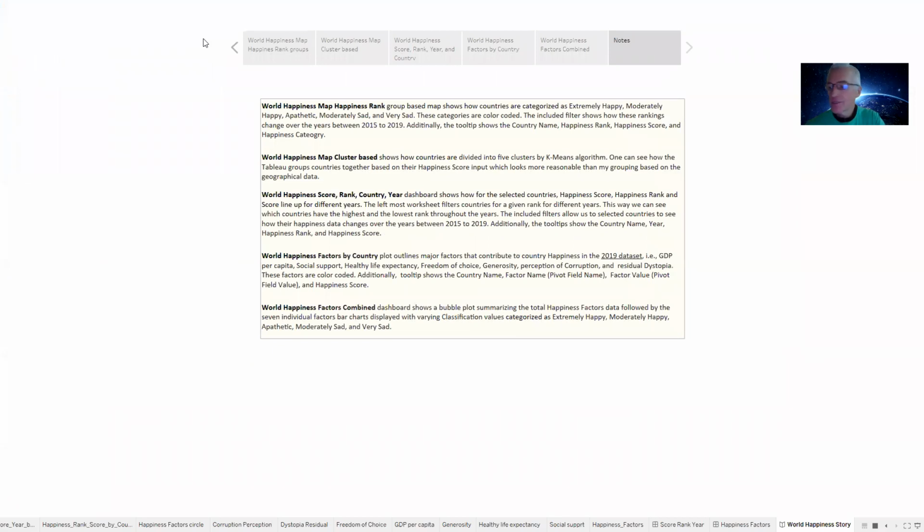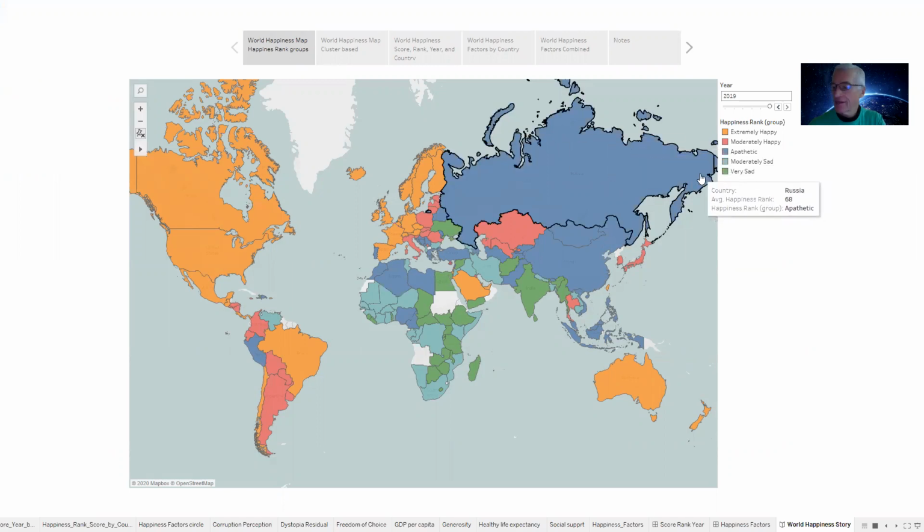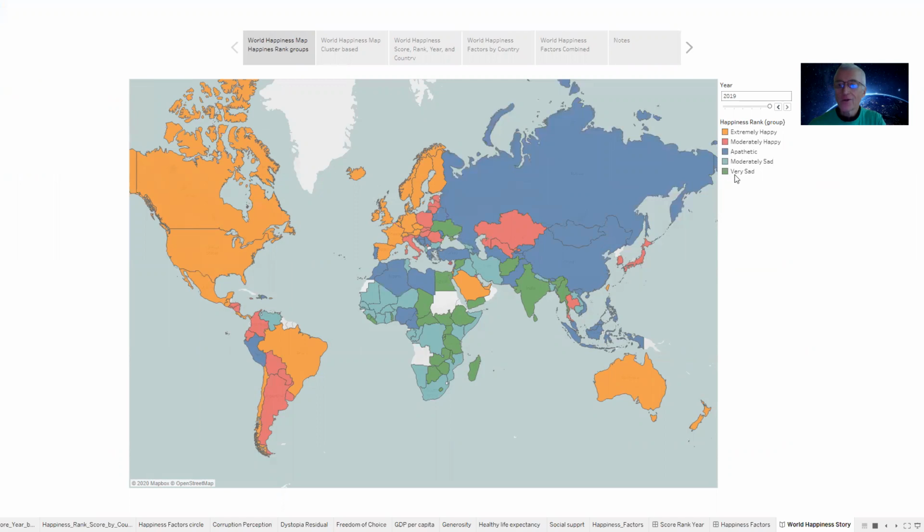Let's use presentation mode. So the notes tab here is really a summary of the other 5 tabs. These are derived categories based on the happiness rank, and they're color coded, and you can see here.